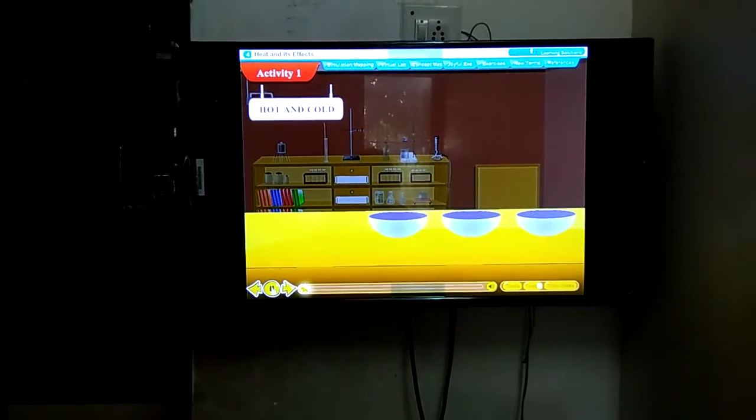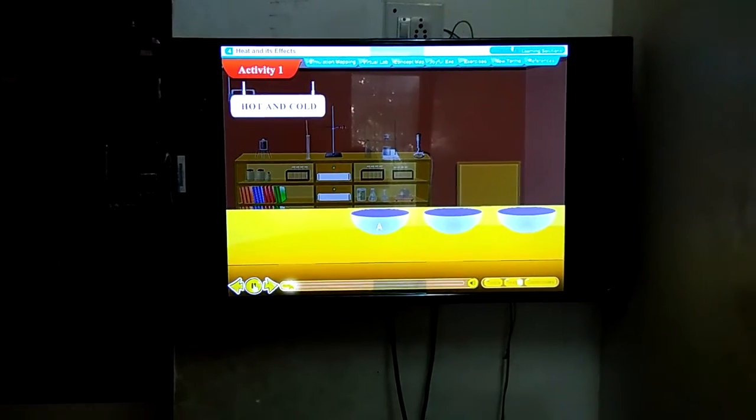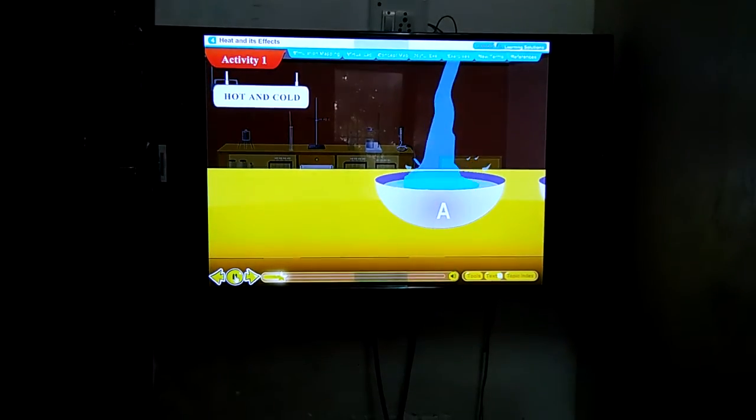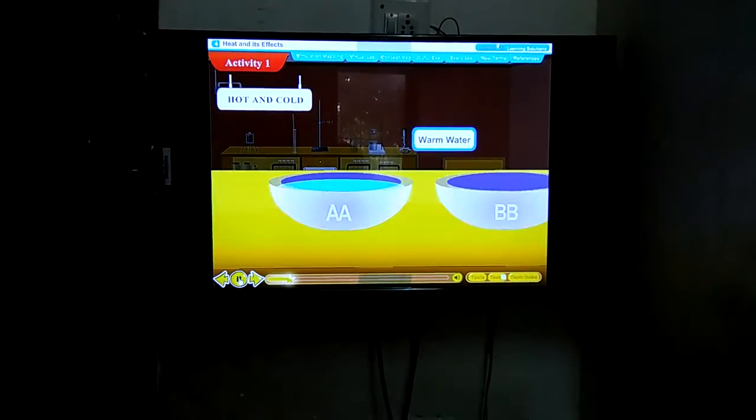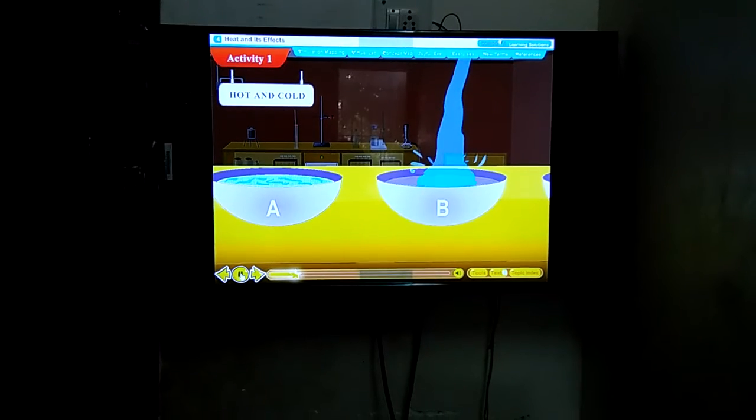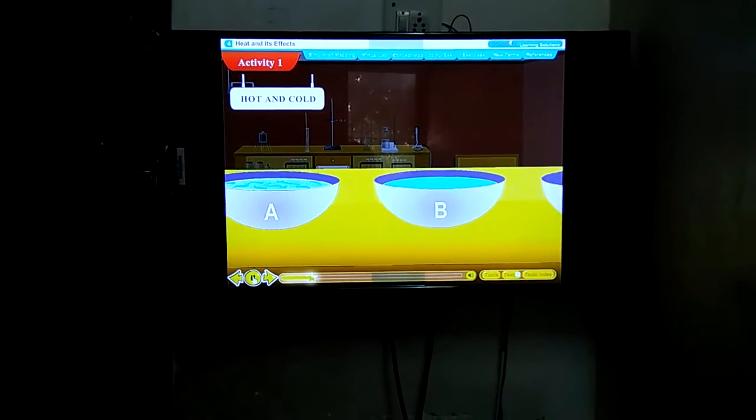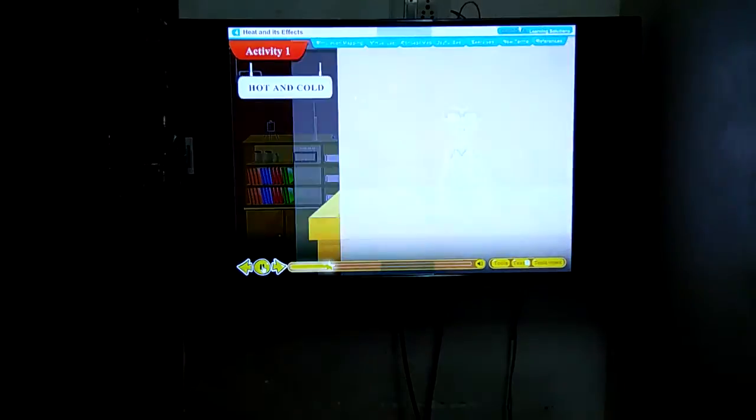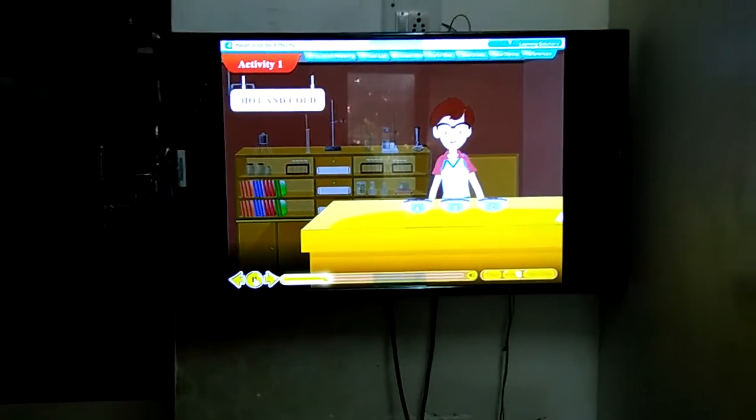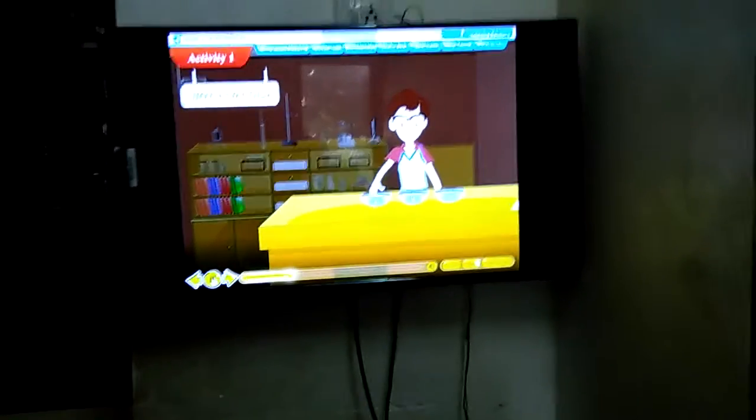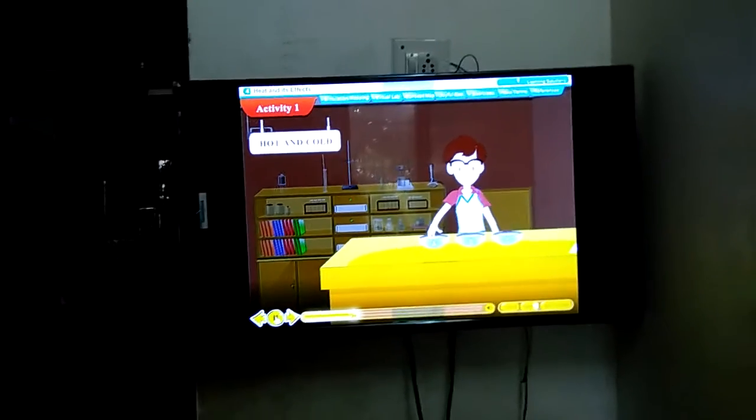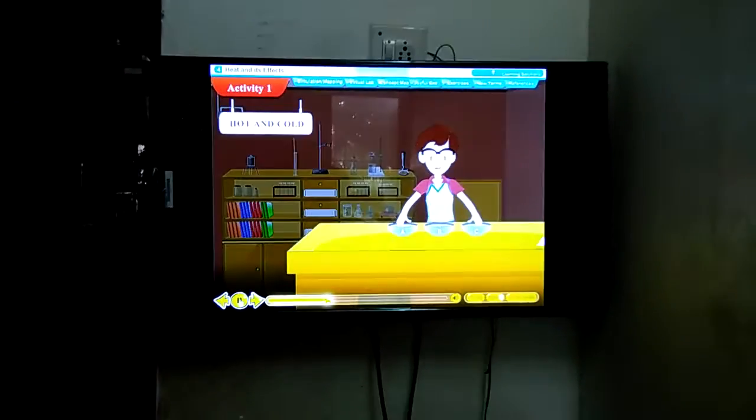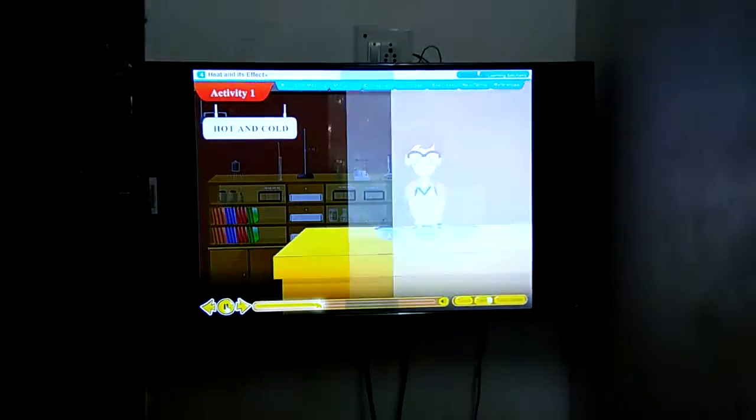Activity 1. Take 3 bowls, mark them A, B and C. Pour some hot water in the bowl marked A, warm water by mixing some cold and hot water in the bowl marked B, and ice-cold water in the bowl marked C. Now, dip the fingers of your right hand in bowl A and the fingers of your left hand in bowl C for some time. Then, put both the hands simultaneously in bowl B.